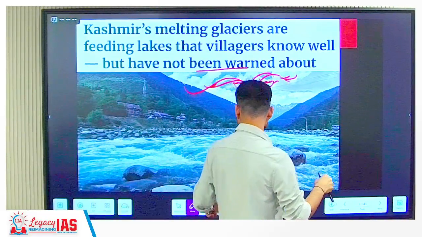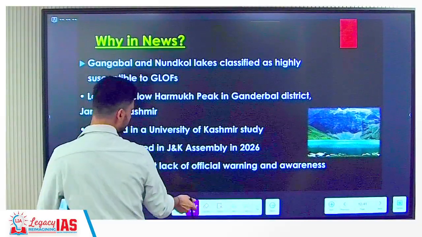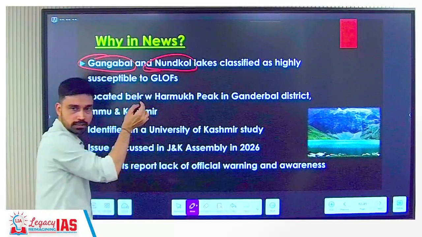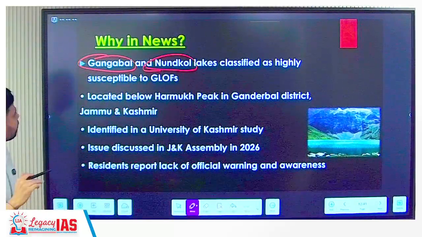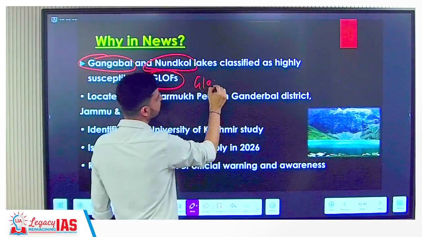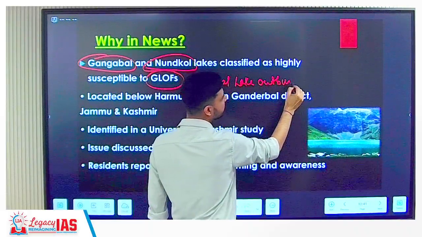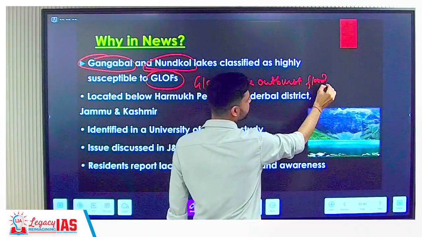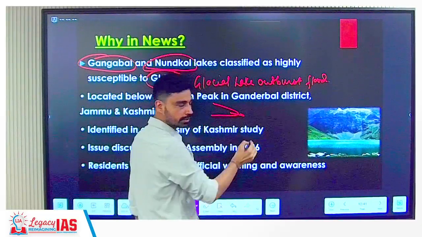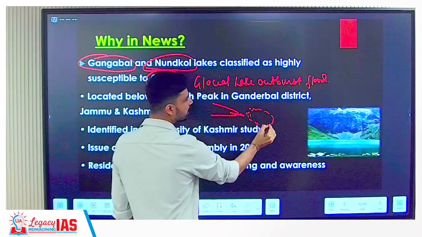So this is the issue that was raised recently. Which lakes are we talking about, which region? In Kashmir, you have two lakes. One is called Gangabal, the other is called Nundkol Lake. These two lakes are classified as what? Susceptible to GLOF. GLOF means glacial lake outburst flood. From the term itself it is clear what we have just discussed. Now see what happens when a glacier is moving. It deposits a lot of sediments. Lots of rocks are there, and these rocks keep on accumulating.